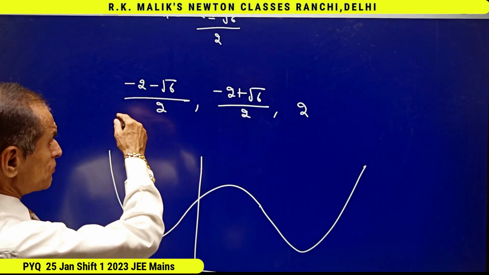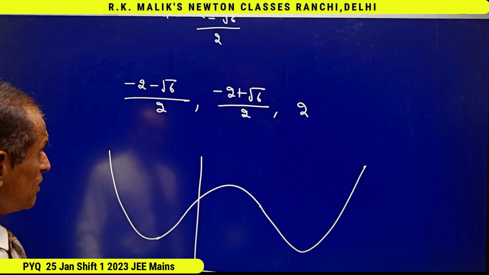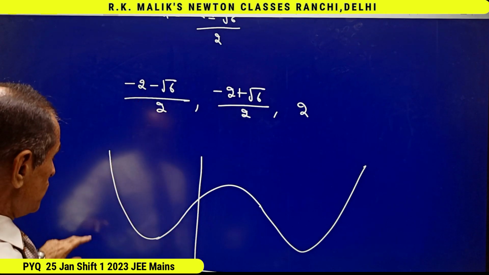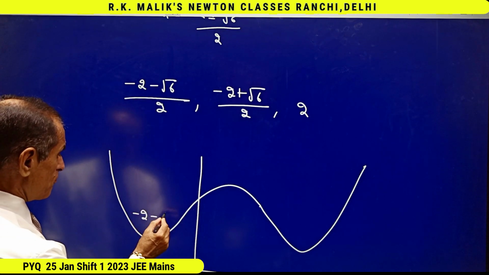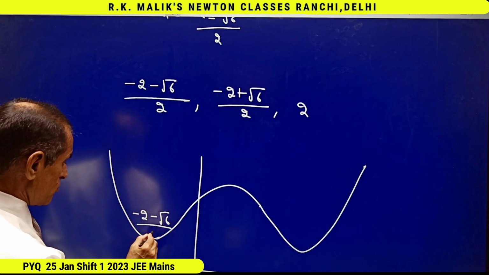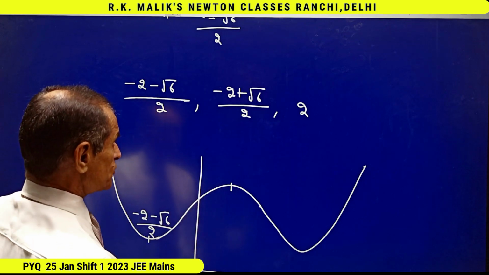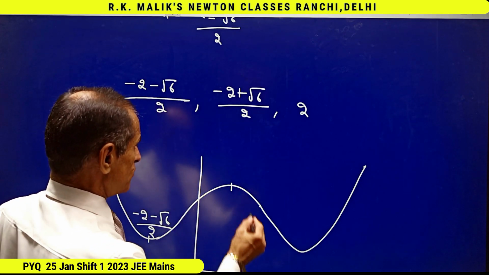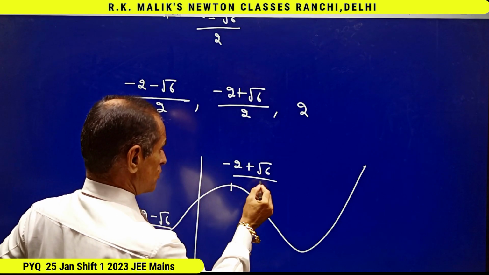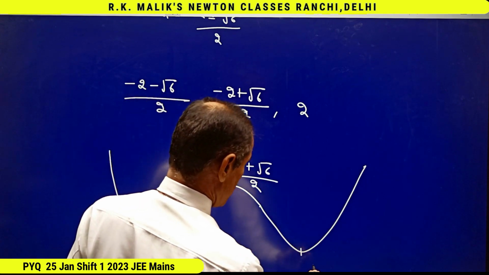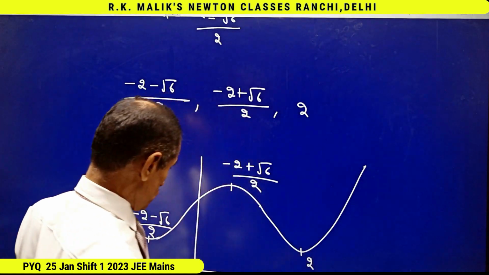And from these three numbers, it is clear that because this is the smallest one, this point will have x coordinate (minus 2 minus root 6) by 2. This point will have x coordinate (minus 2 plus root 6) by 2, and this point will have x coordinate 2.